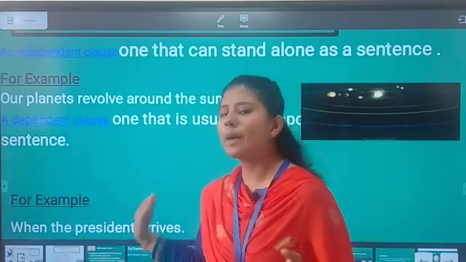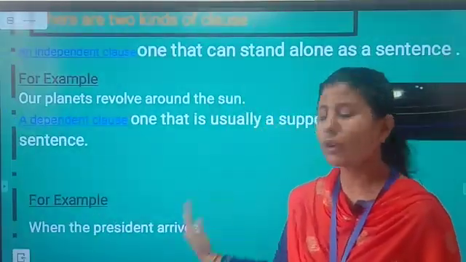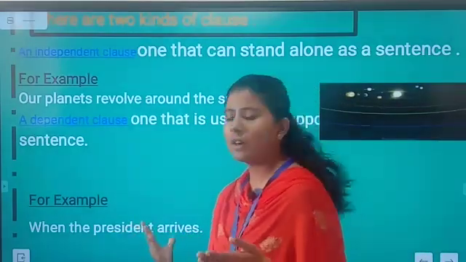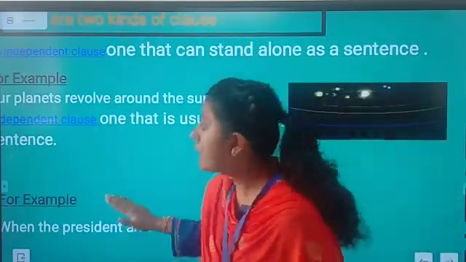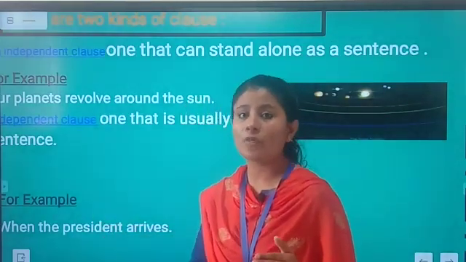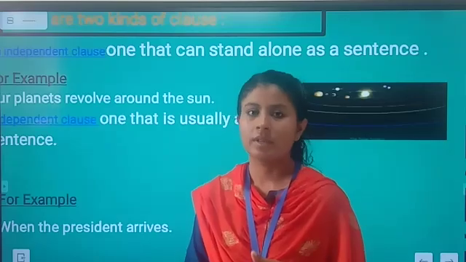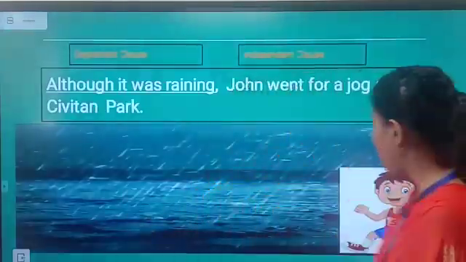It is incomplete. It has a subject and a verb, but it is not conveying complete sense. So this will be called a dependent clause because it needs the support of another clause. Understood? So let's clear it more.